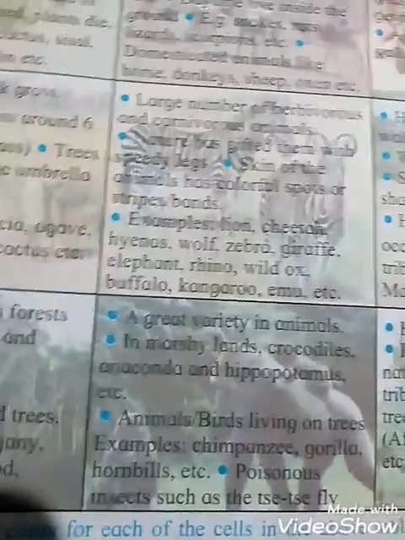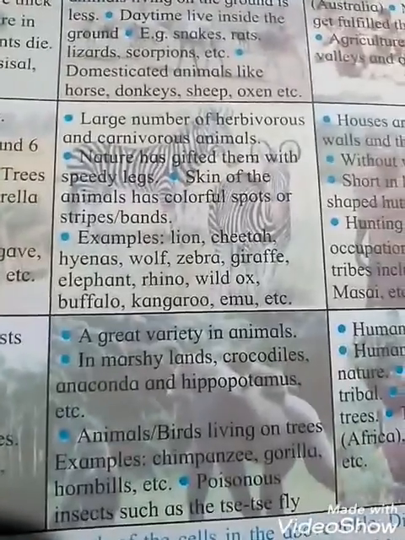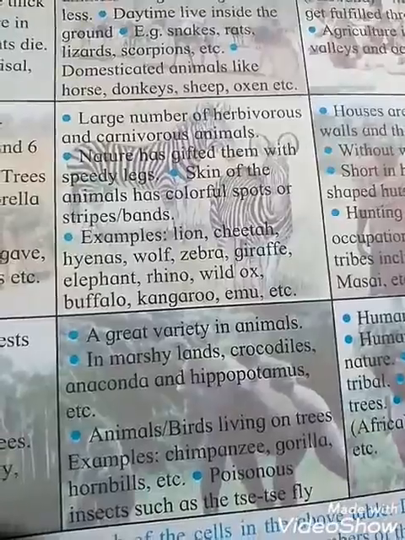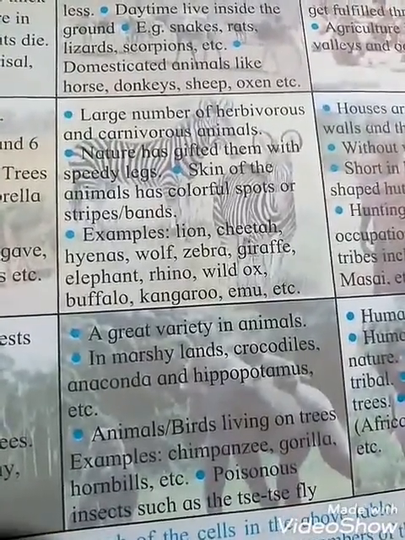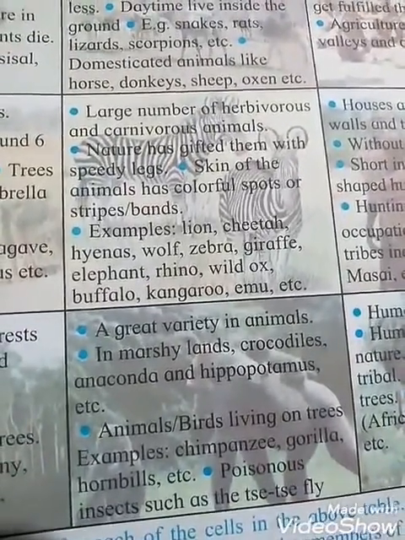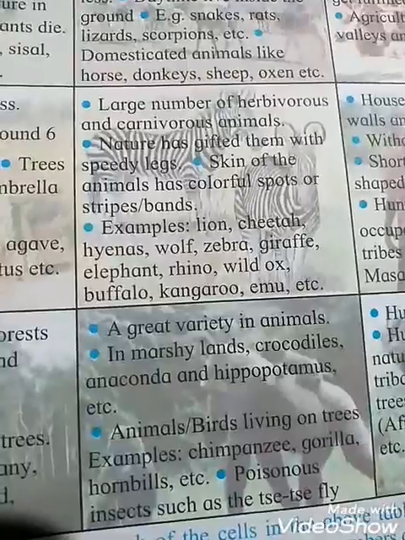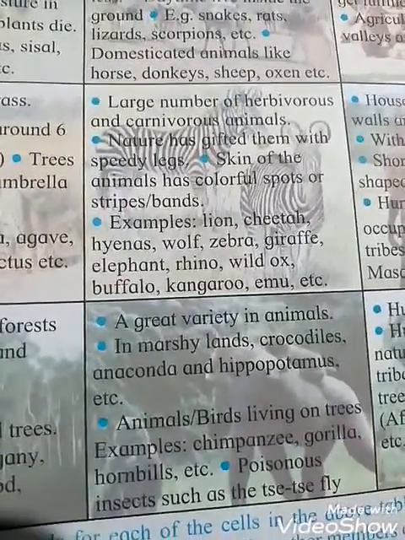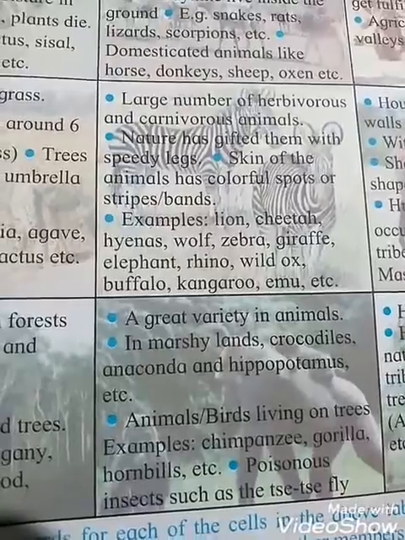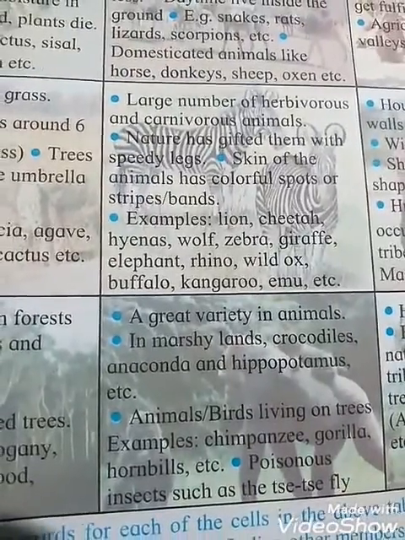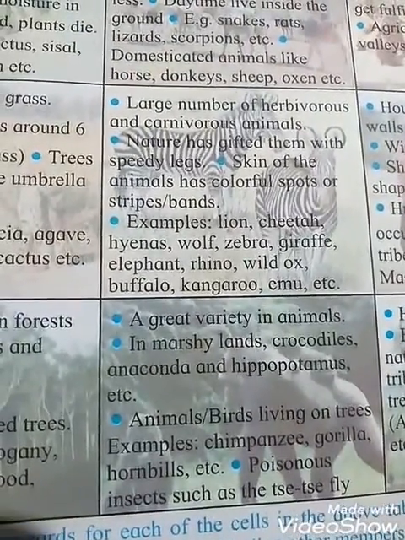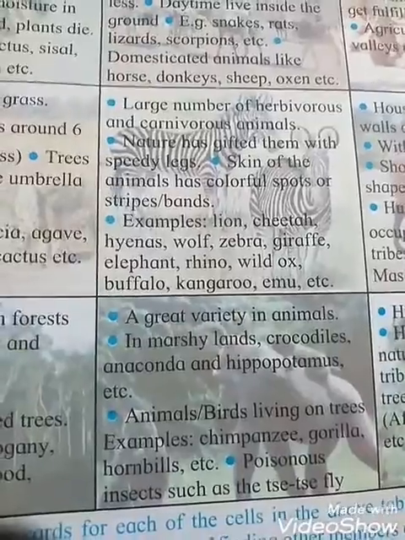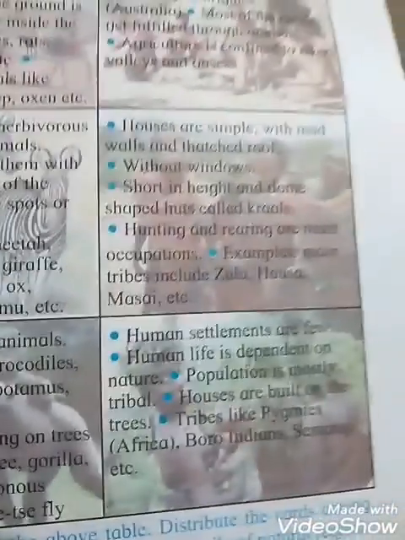And see, students, animal life: a great variety of animals are found here. In marshy lands, crocodiles, anacondas and hippopotamuses are found. And animals and birds live on trees, for example chimpanzees, gorillas, hornbills, etc. Poisonous insects such as the tsetse flies are found here.